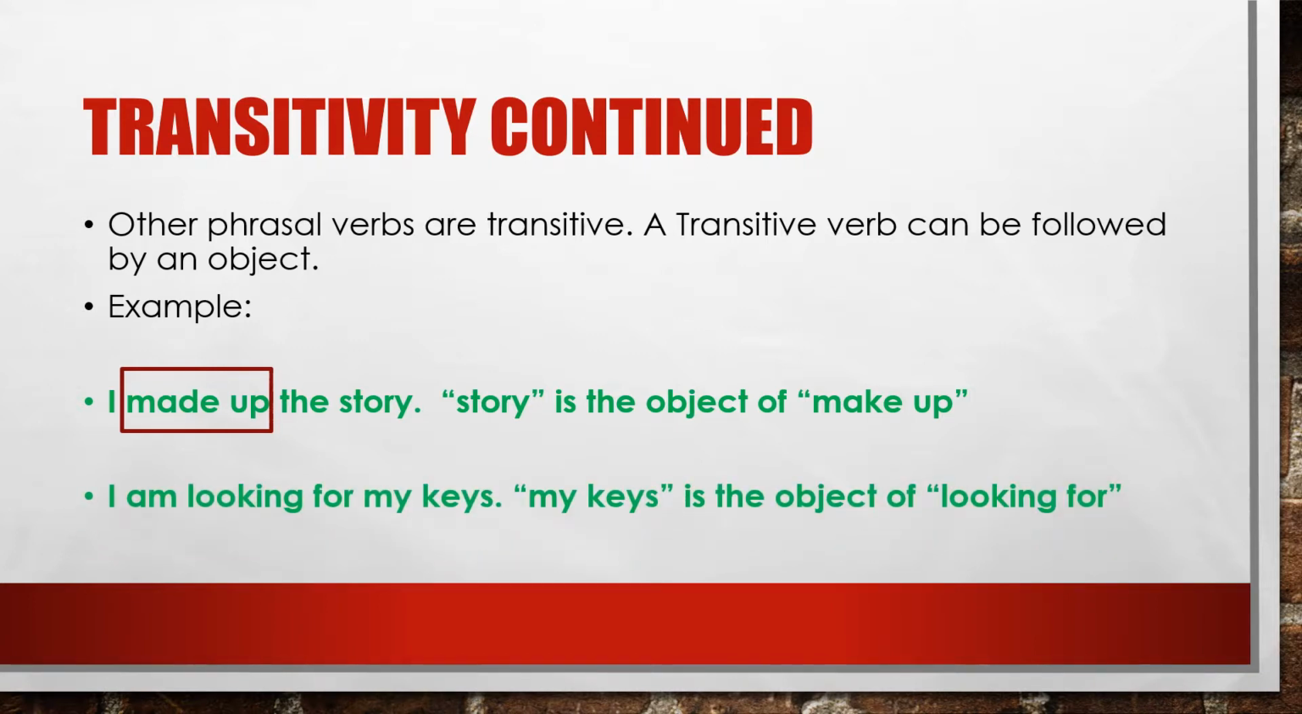Example number 2. I am looking for my keys. In this sentence, looking for is our phrasal verb. Looking is our verb and for our preposition. The object of this phrasal verb is my keys, therefore making it transitive.